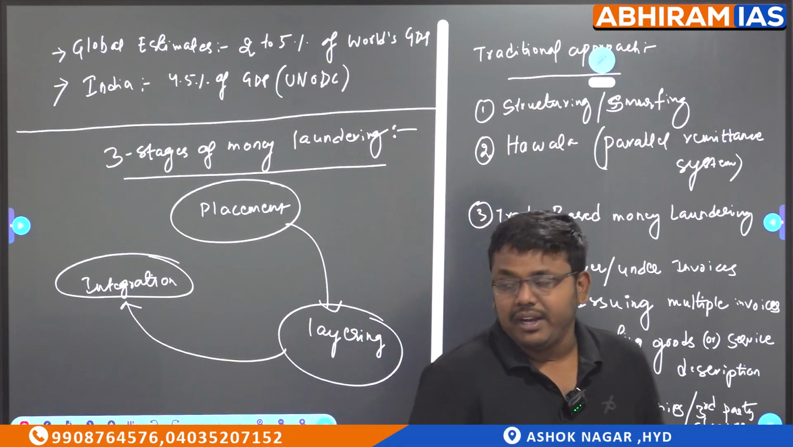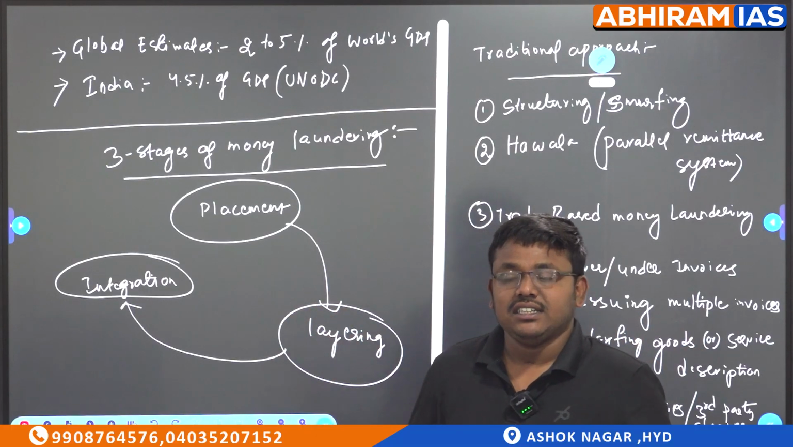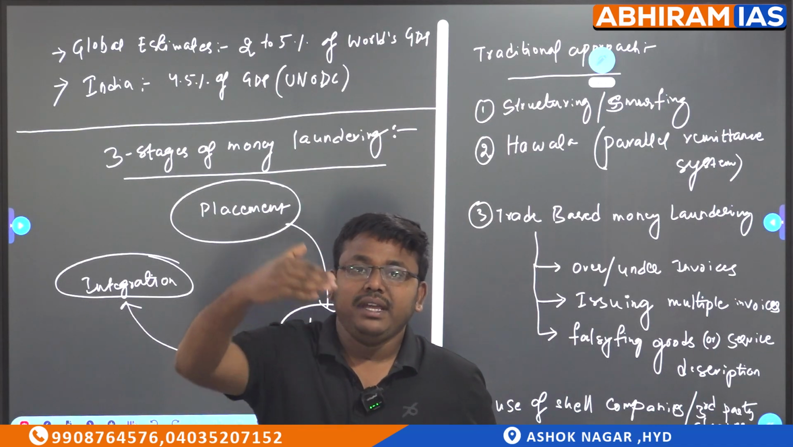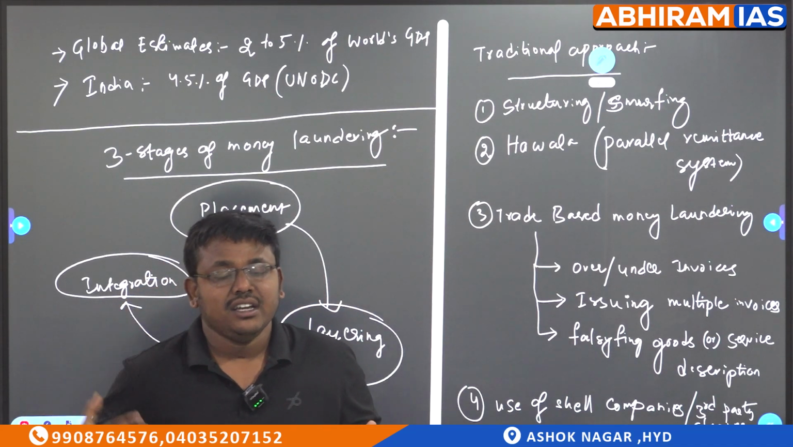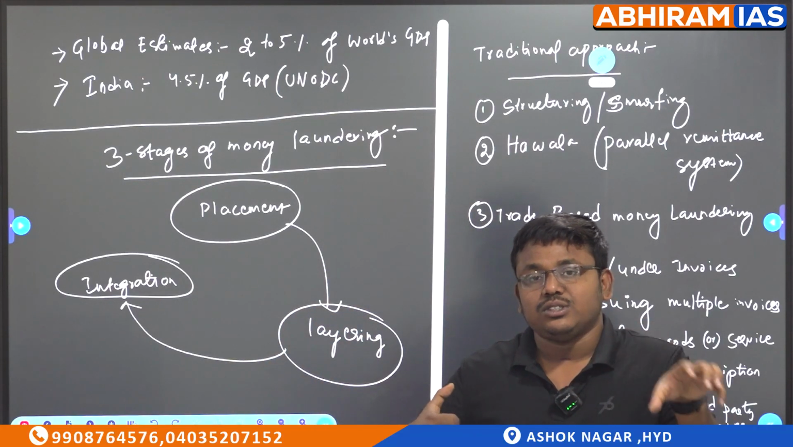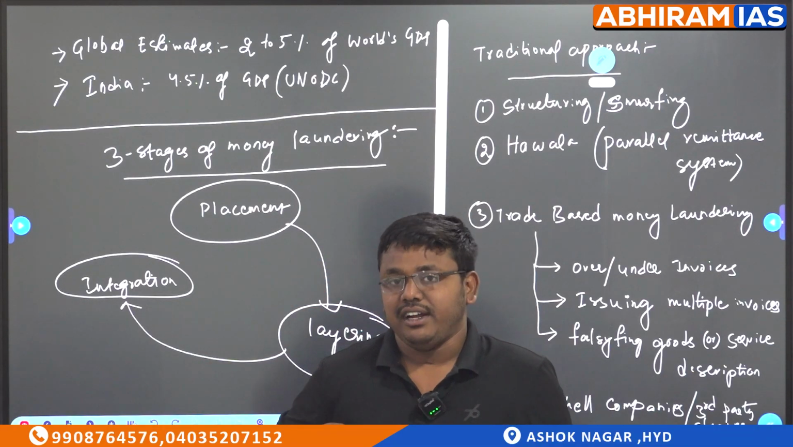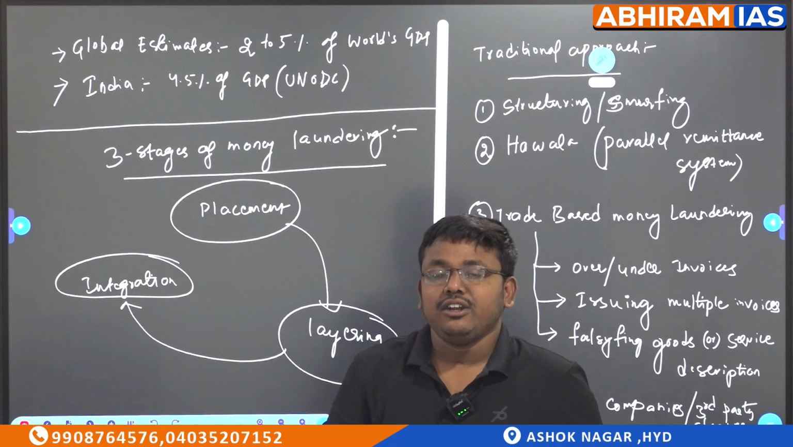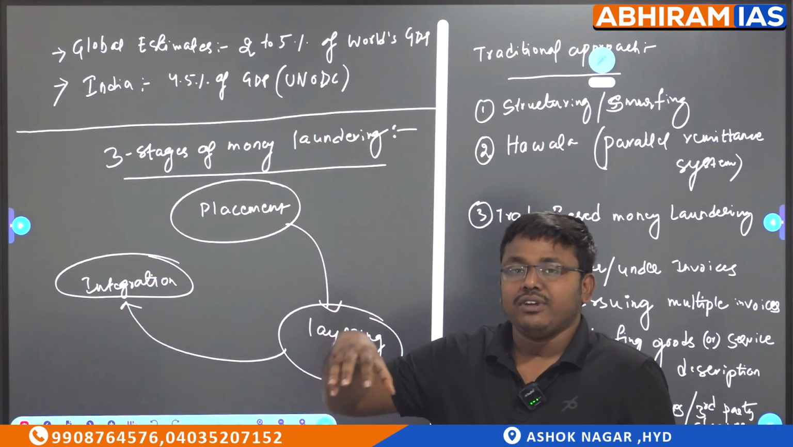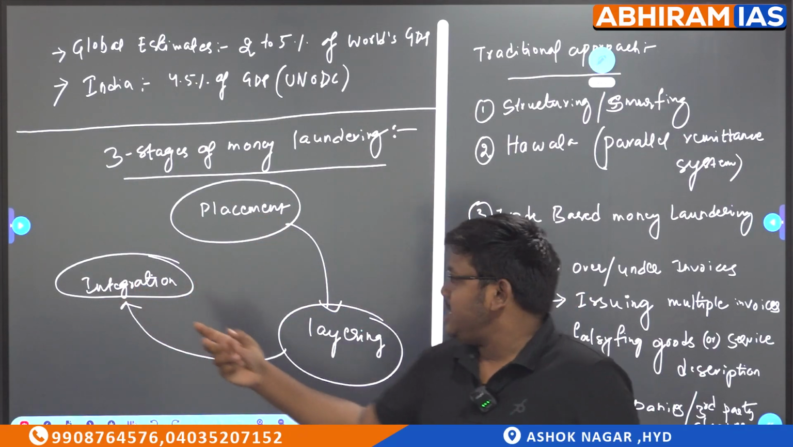After placement, the layering will be there. In layering, there are multiple transactions. For example, A is doing money laundering. A sends the money to B. Then B sends it to C, D, E, F, G, H. So many layers will be there. If A and B's sources or addresses are unknown, then we can't find all these layers. So you have to do reverse engineering to find these layers. These layers will take this money and put it into different accounts and deliver it directly to the customer. This is called layering.